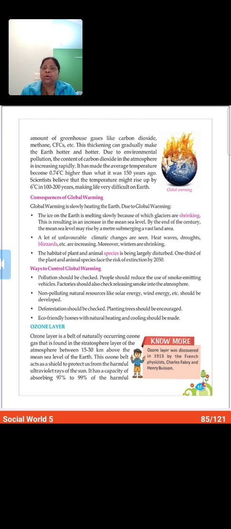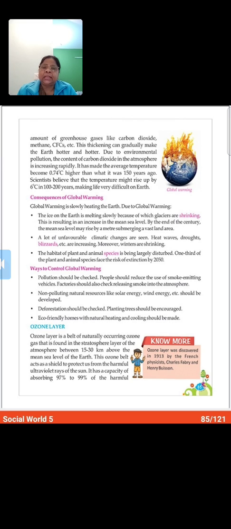This air is becoming hotter and hotter, because the earth is becoming hot, and due to environmental pollution, meaning the carbon dioxide in the atmosphere is increasing. Why? Because of the burning of fuel, the factories, the industries, and the electronics like AC that we are all using, they all emit carbon dioxide.